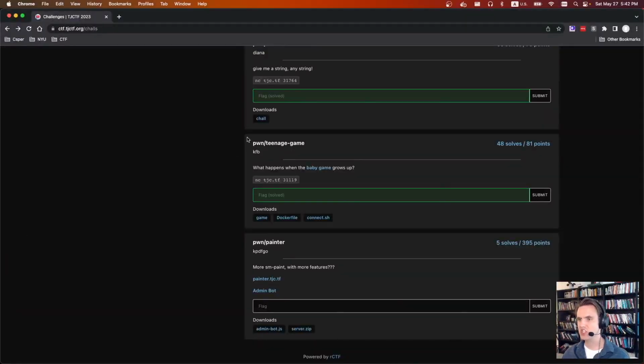The last pwn challenge is pwn teenage game. It says what happens when the baby game grows up. So there was a game in Pico CTF this year that was very similar, so it's kind of an extension off of that. We're given a netcat port and then 3 download files.